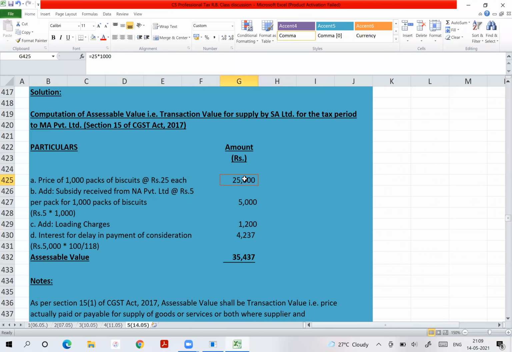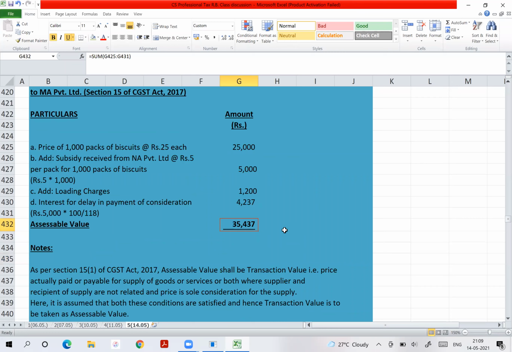If you start with 25,000, you will add 5,000. If you directly start with 30,000, no problem. Then you add loading charges 1,200, add interest for delayed payment. So final answer will be 35,437. Is it absolutely clear to all of you? Yes. Very good. Fantastic.